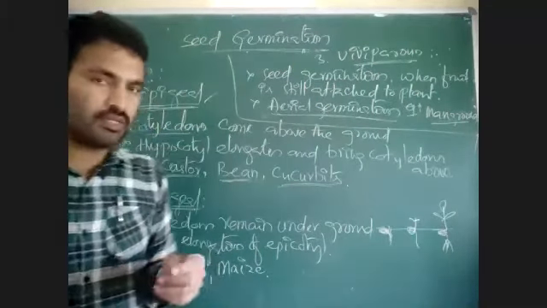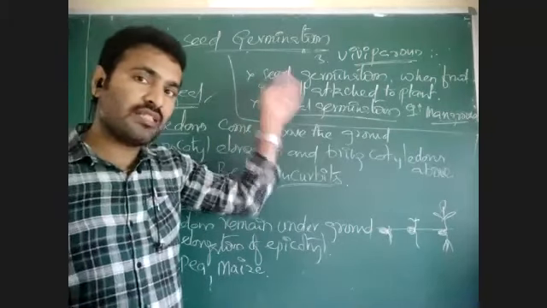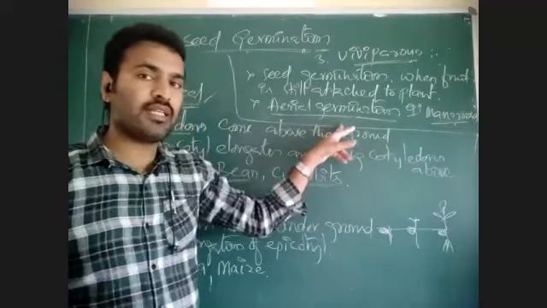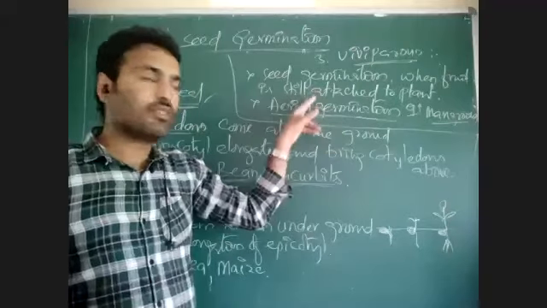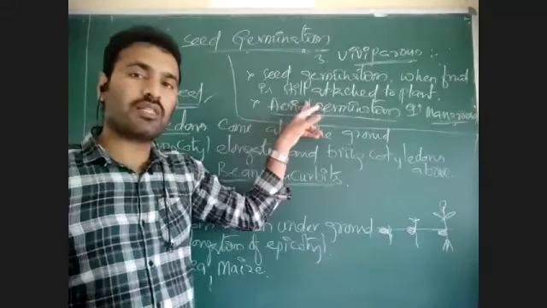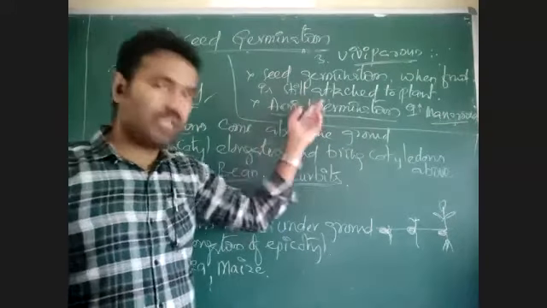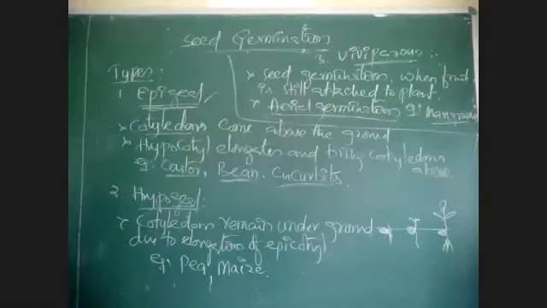Why? Because if seeds are detached from the fruit and fall down, these plants are living in high saline areas where salinity is more. As that is a high saline area with water, the seeds will get damaged. To avoid that, seeds will germinate when still attached to mother plants. That type of seed germination is called viviparous seed germination. Copy that.